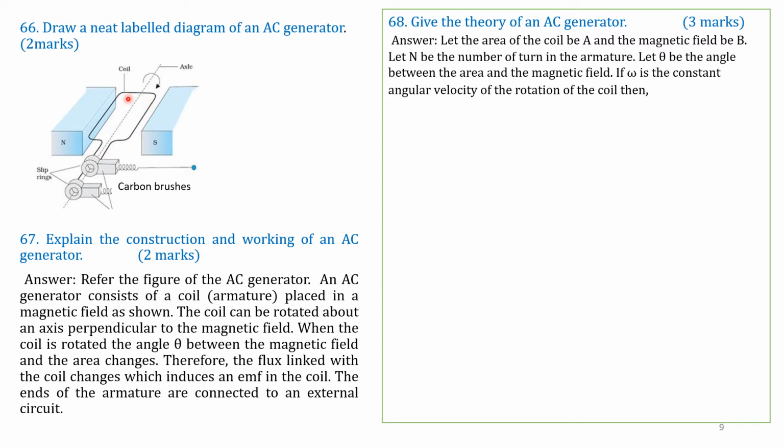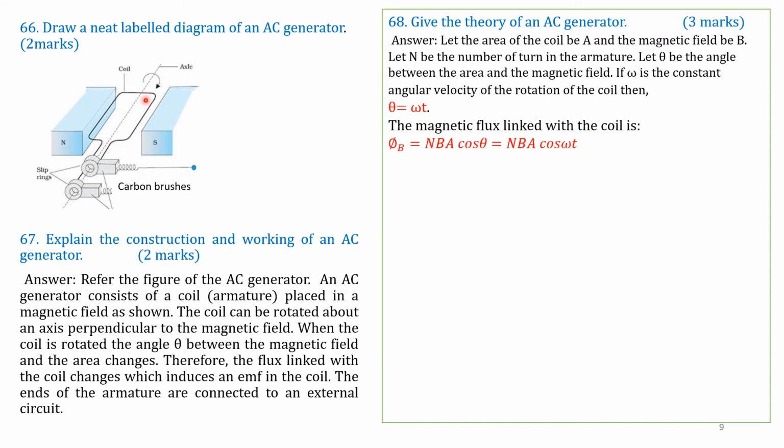When the coil is rotating, the angle between B and A is changing. If omega is the constant angular velocity of rotation of the coil, then theta is equal to omega t. Theta changes with respect to time.